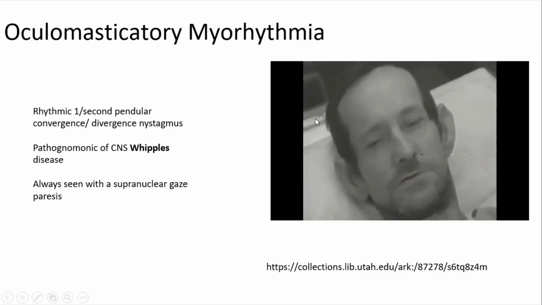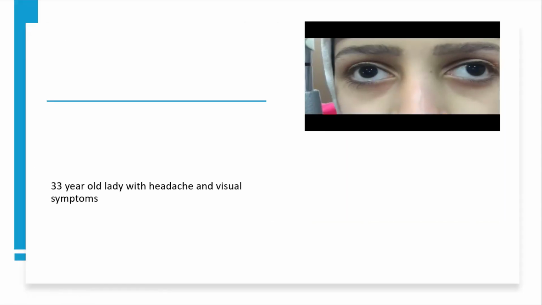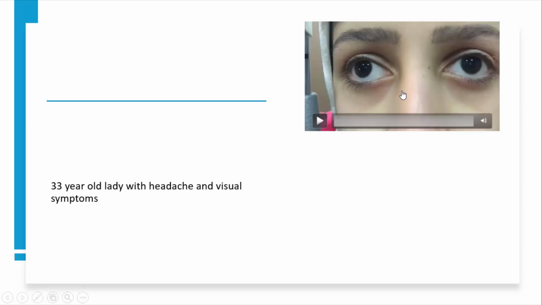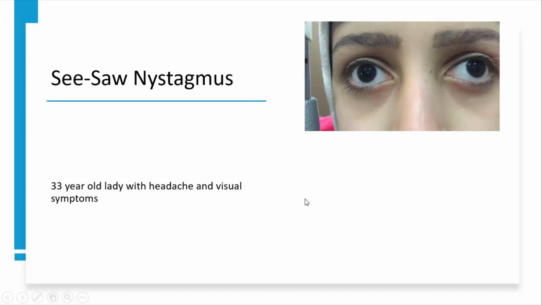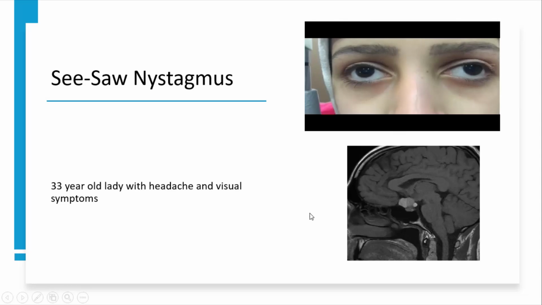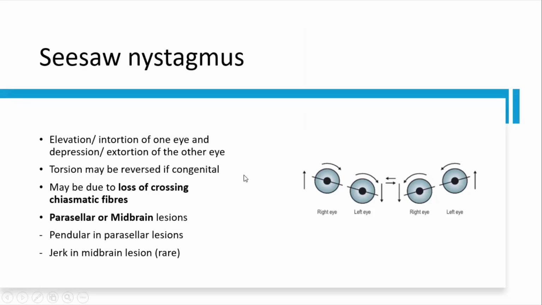This is one more. This patient complains of headache with visual symptoms, and you can see these eye movements. One is going up, one is coming down. Can you see that? That's the intorsion and elevation of one eye with depression and extorsion of the other eye, and then it reverses. It's a seesaw nystagmus. This patient was found to have a parasellar mass. It is mainly maybe due to the loss of the crossing chiasmatic fibers, and always look for any parasellar or midbrain lesions in such patients.